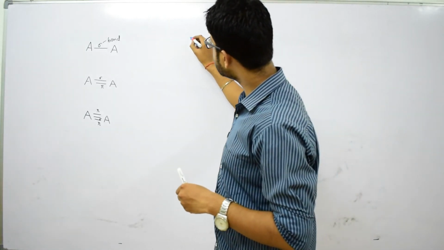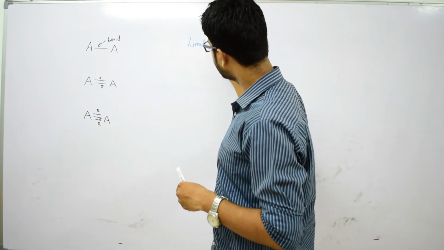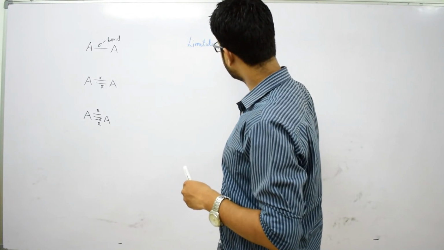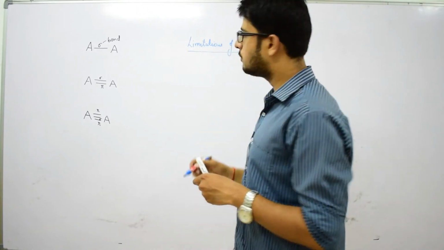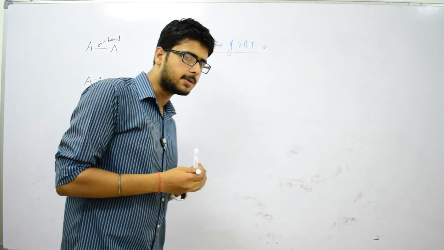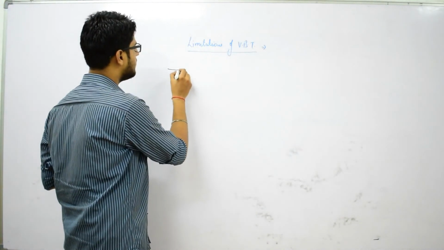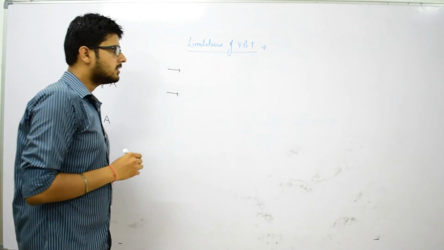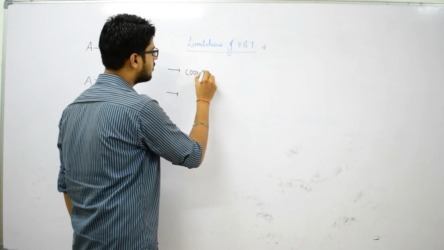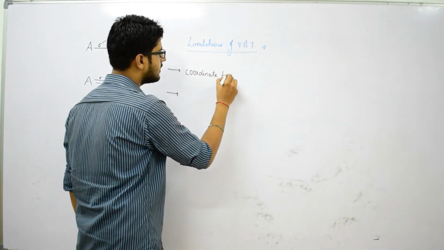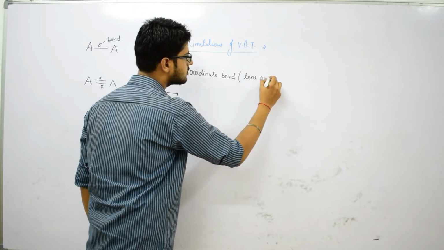Now, we will discuss the limitations of valence bond theory, that is, limitations of VBT. We will discuss why VBT was rejected and what the limitations of valence bond theory are. Valence bond theory has mainly two limitations. The first limitation is that it does not explain the formation of coordinate bond, that is, it does not involve lone pair of electrons.